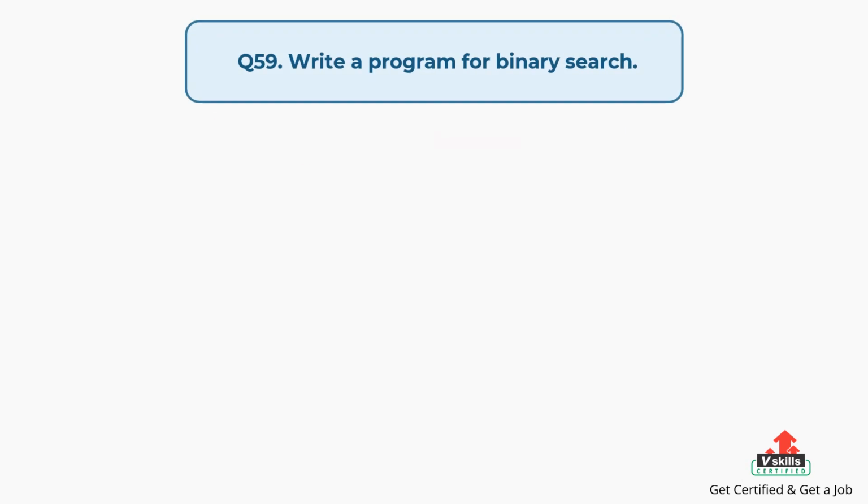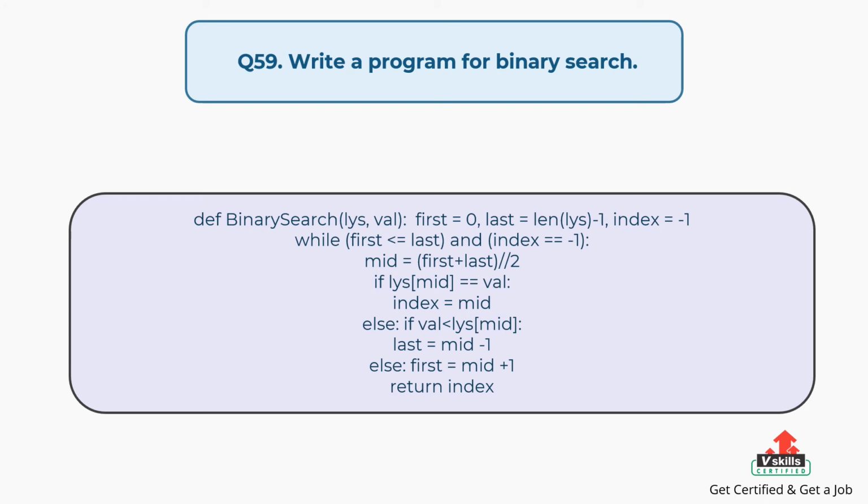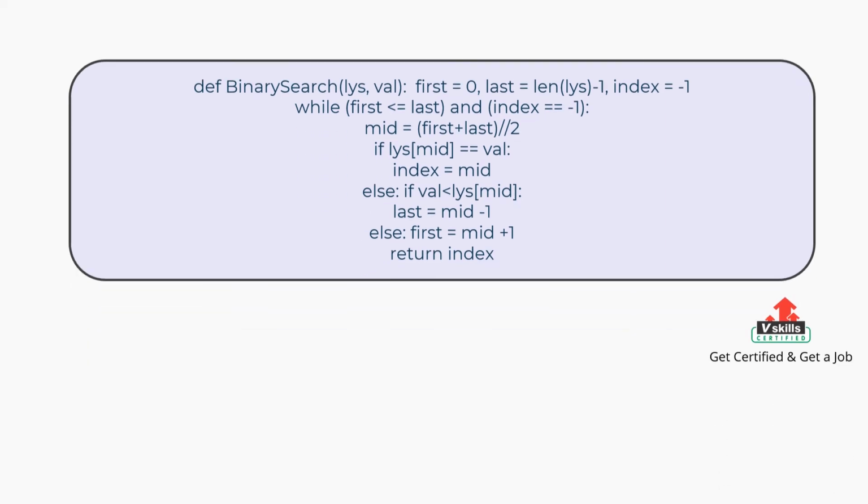Question number 59. Write a program for binary search. On your screen is shown the binary search program. It begins by comparing an element in the middle of the array with the target value. If the target value matches the element, its position in the array is returned. If the target value is less, then the search continues in the lower half of the array.